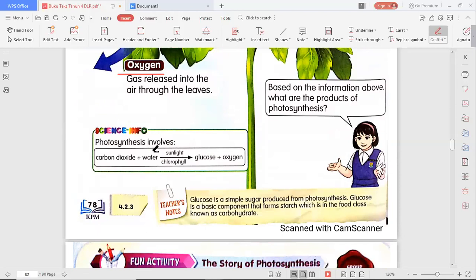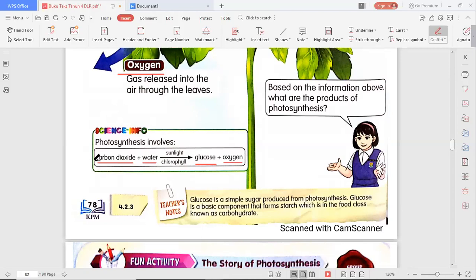This is the photosynthesis formula that we can see clearly like this. So carbon dioxide and water needed by the plant, with the help of sunlight that absorb through the chlorophyll and then will form or will be turned into glucose plus oxygen. Okay, I repeat again.